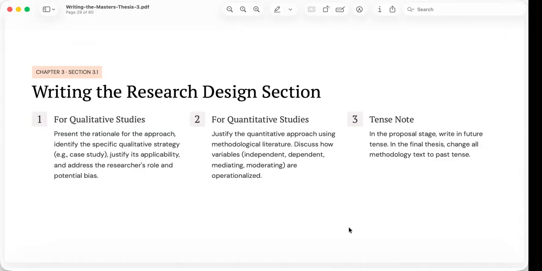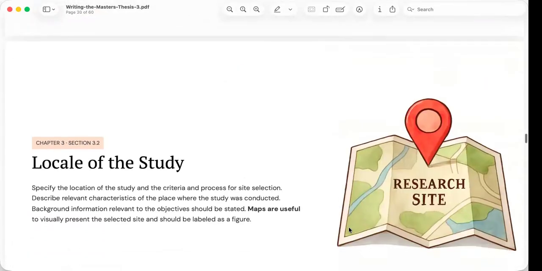Once the study has been completed, these statements must be revised into the past tense. This small grammatical adjustment reflects an important reality. The methodology chapter in the final thesis documents what actually happened rather than what was planned.